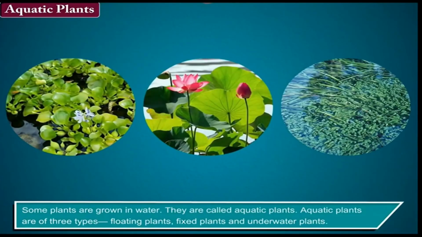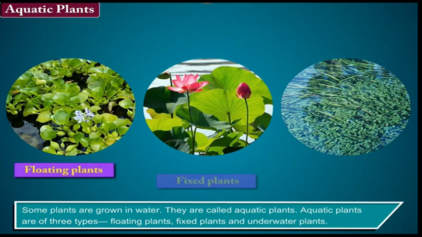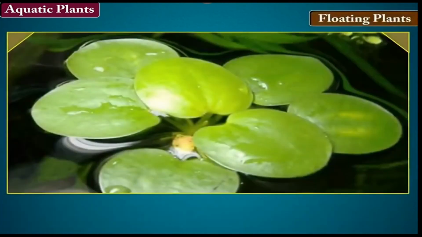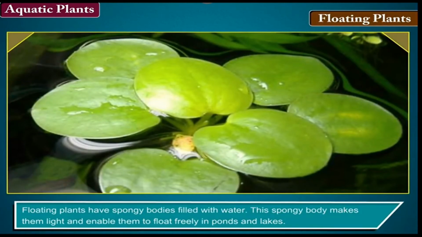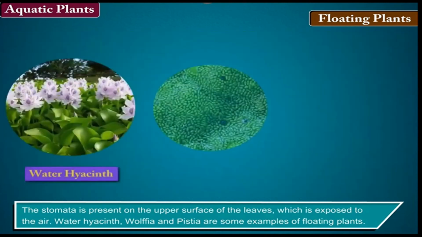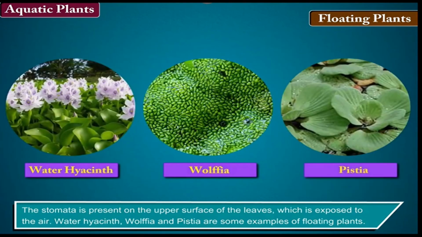Some plants are grown in water. They are called aquatic plants. Aquatic plants are of three types: floating plants, fixed plants, and underwater plants. Floating plants. Floating plants have spongy bodies filled with water. This spongy body makes them light and enable them to float freely in ponds and lakes. The stomata is present on the upper surface of the leaves, which is exposed to the air. Water hyacinth, wolfia and pistia are some examples of floating plants.